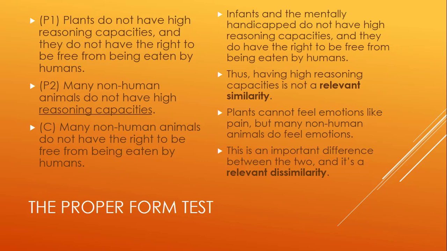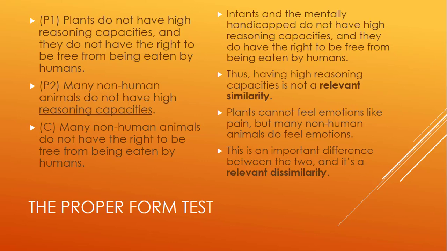Okay, so let's look at some analysis of this argument in the second column. We can first point out this: infants and the severely mentally handicapped do not have high reasoning capacities, and they do have the right to be free from being eaten by humans. So in the argument, what's being used is the fact that if you don't have high reasoning capacities, then perhaps you can be eaten, right? And non-human animals don't have these capacities, and so therefore you can be eaten, just as you can say the same thing for plants. However, here's a counterexample.